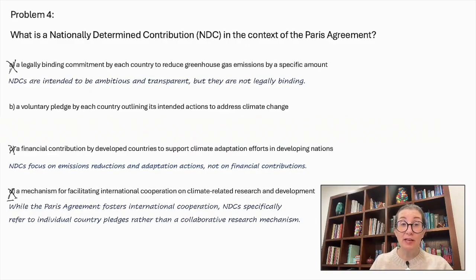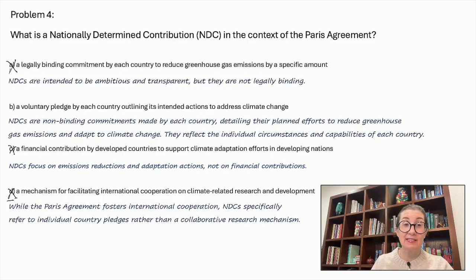A voluntary pledge by each country outlining its intended actions to address climate change. NDCs are non-binding commitments made by each country, detailing their planned efforts to reduce greenhouse gas emissions and adapt to climate change. They reflect the individual circumstances and capabilities of each country. And this is the correct answer.